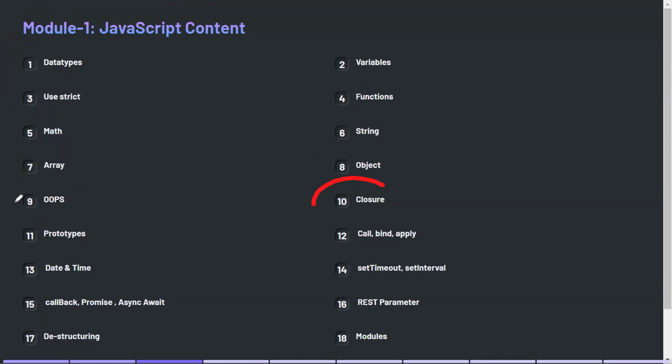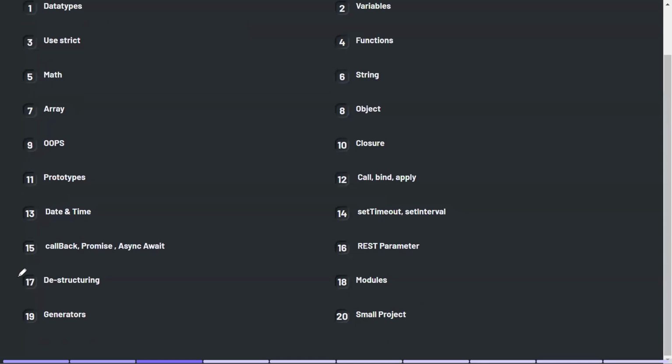Then we will see closures, prototypes, call, bind, apply, and then date and time modules. Then we will see asynchronous functions, which are setTimeout and setInterval, and we have other topics.